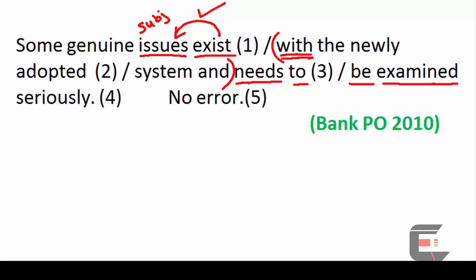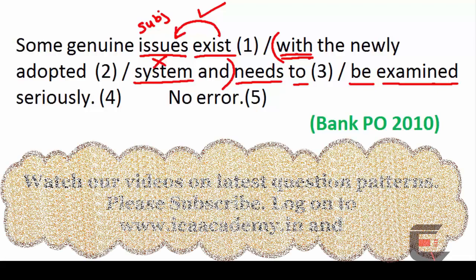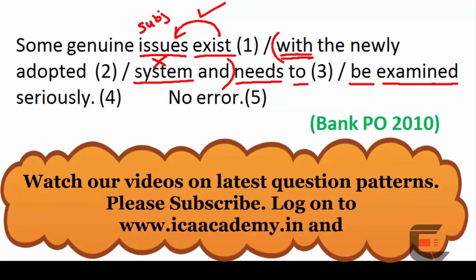Needs. So, let's find the subject for needs. Remember, the golden rule says that no word within a prepositional phrase can be the subject of the verb needs. Therefore, the word system cannot be the subject of the verb needs. The subject of the verb needs is again issues.